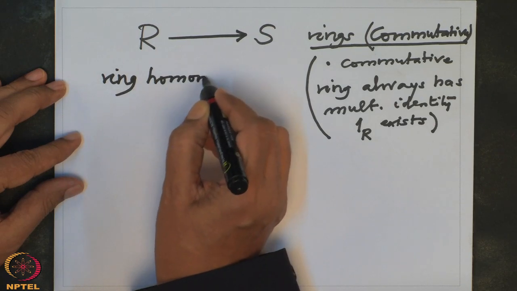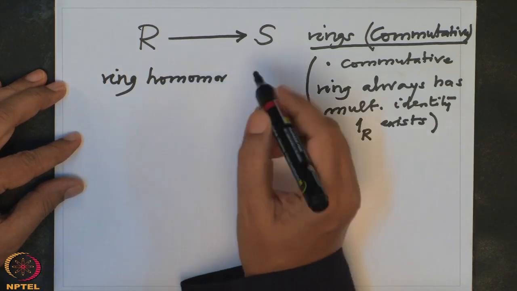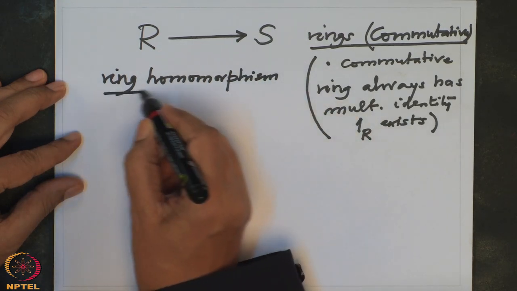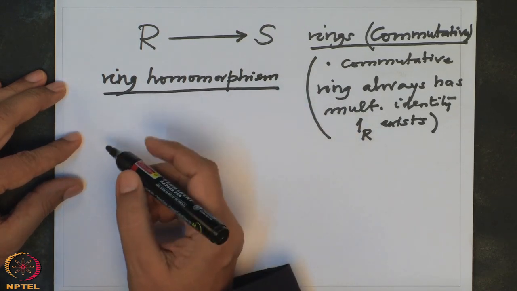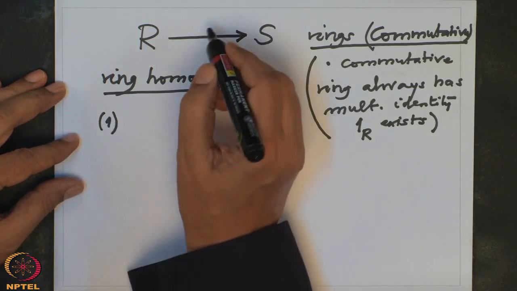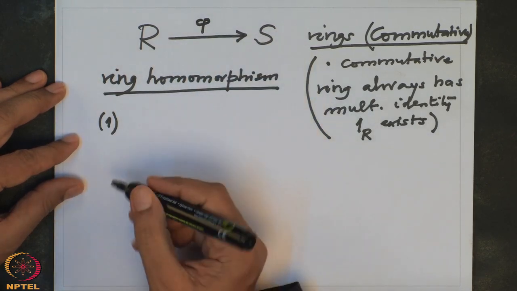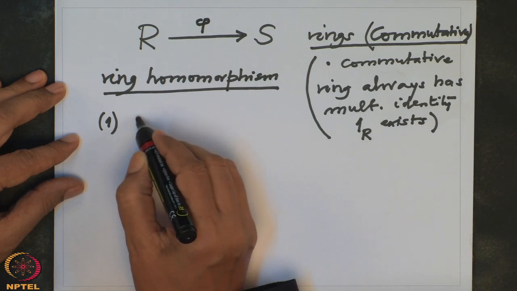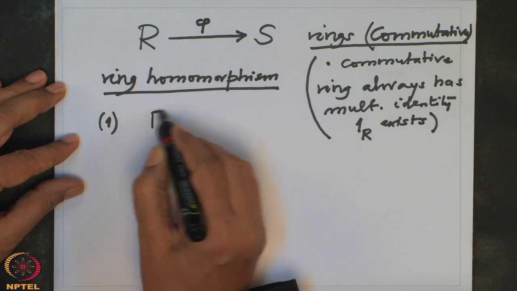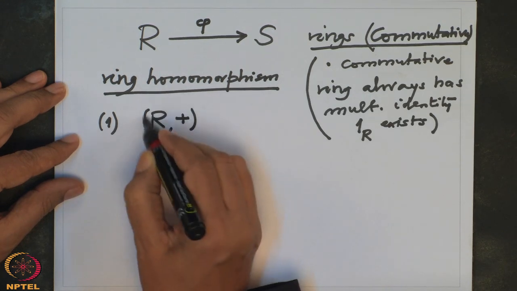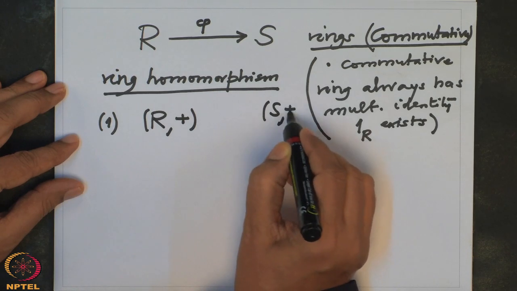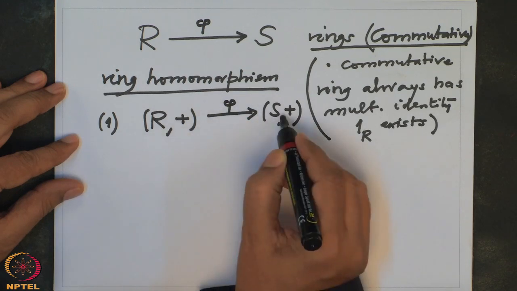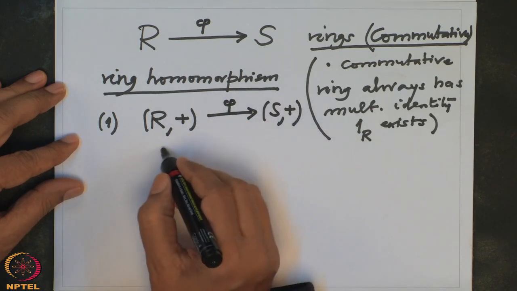Actually, what I am doing right now is a part of the prerequisites I want to assume in this course, but for the sake of completeness, I want to recall some basic definitions. This map, called phi, is a ring homomorphism if, one, as an abelian group, R plus is called the additive group of R and S plus is called the additive group of S. If I think of this phi as a map from this abelian group to this abelian group, it should be a group homomorphism.